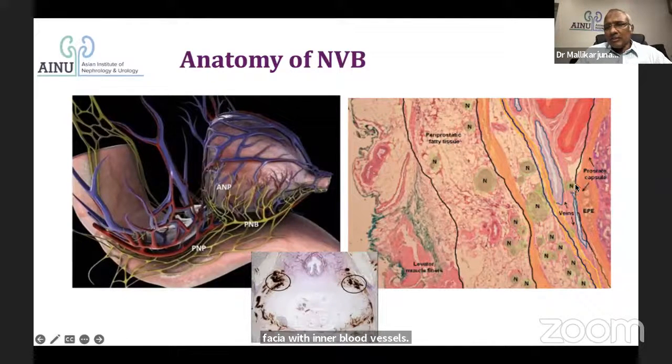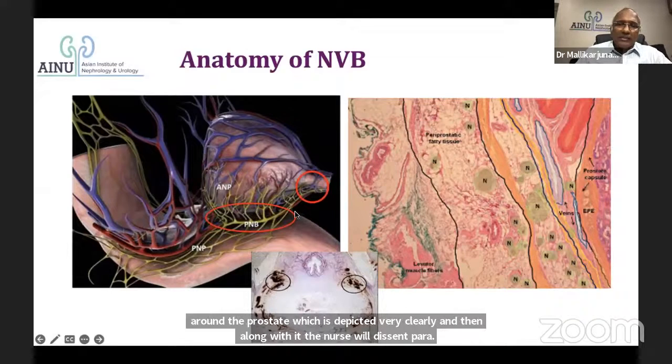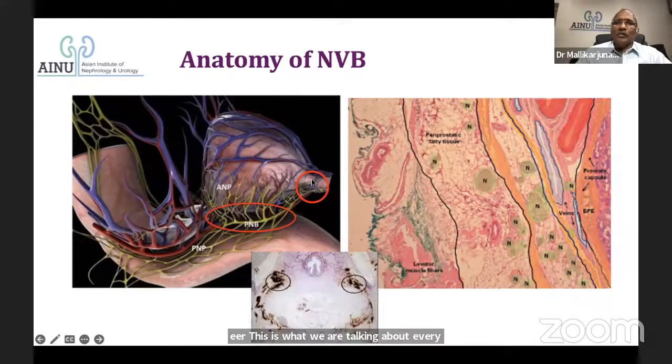So distribution of the nerves happens right from the periprostatic area, the prostate capsule, right up to the area of the levator ani muscle. So all these areas are completely studded with nerves. So nerves exist at every level, whatever is there. So you need to understand the nerves are there all around the prostate, which is depicted very clearly. And then along with it, the nerves will descend para-urethrally. This is what we are talking about every time, but we forget one thing. When you preserve here and you damage here, the result is going to be the same.